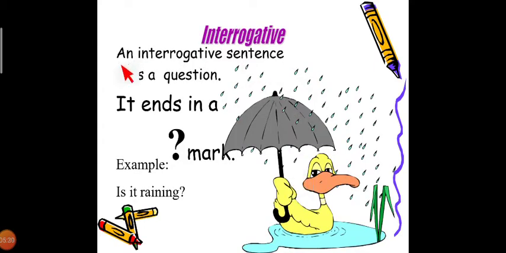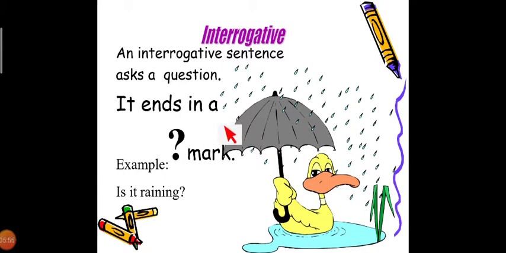Now we move forward to the interrogative sentence. An interrogative sentence asks questions. It ends with a question mark. In an exclamatory sentence, it expresses our strong emotions, feelings, excitement. It ends with an exclamation mark.